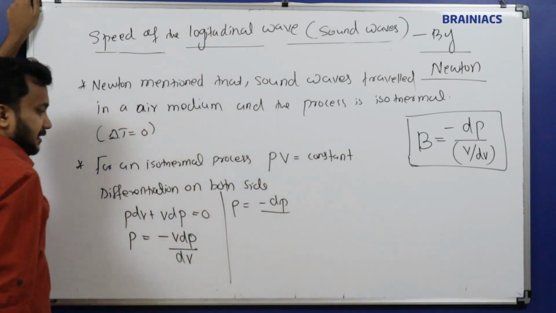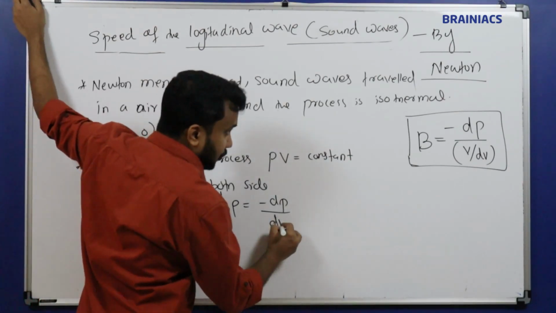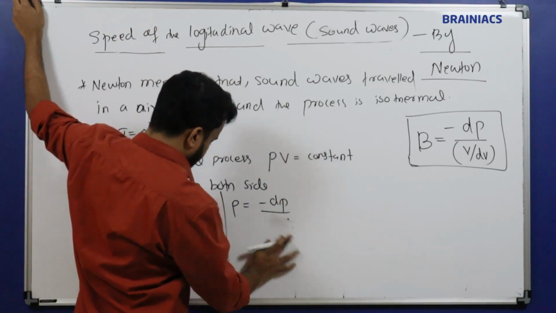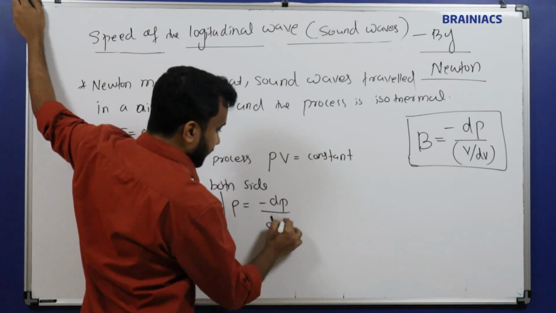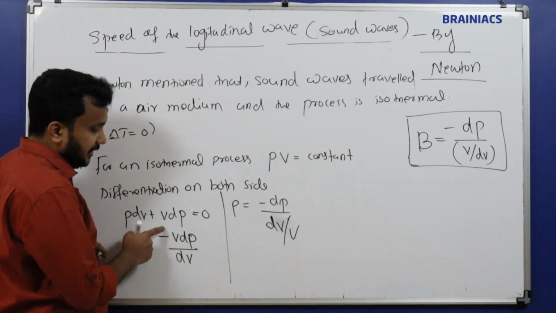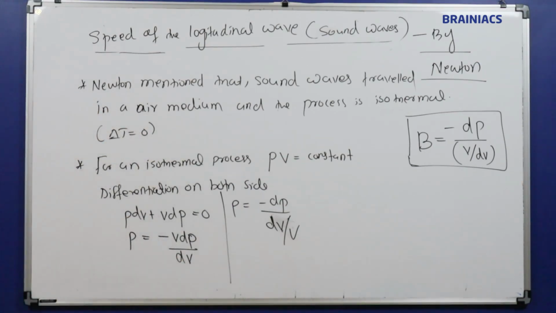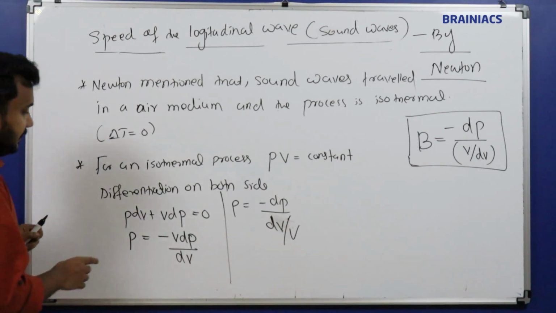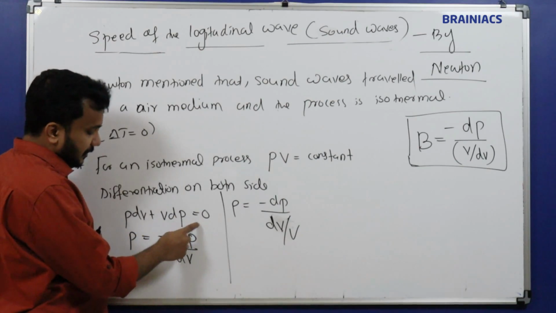This can be written as P is equal to minus dP, and with V in the denominator, dV divided by V. So pressure equal to minus dP, and P into dV plus V into dP will be equal to 0.